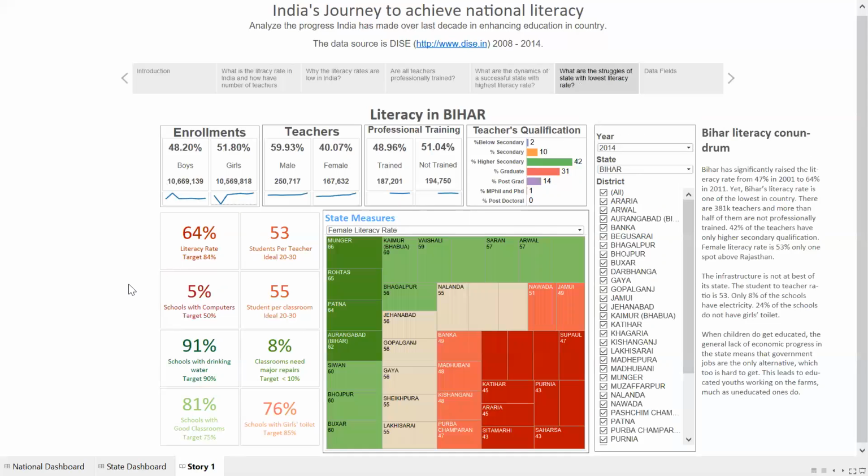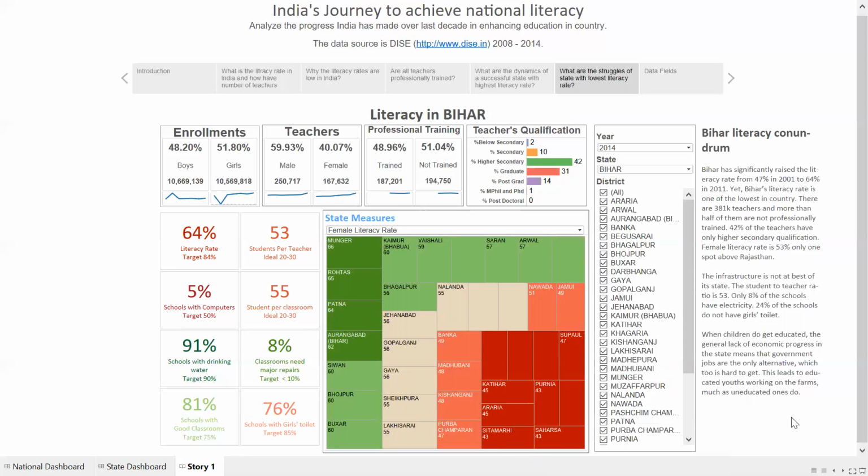In this case, I have selected Bihar. In Bihar, the literacy rate is lower than the targeted value, which is 84%, and thus the box has turned red. We have selected the female literacy rate in the state measure over here, and we can see that there are several districts which have as low as 43% female literacy rate. Similarly, in the case of Bihar, most of the teachers have higher secondary education only.